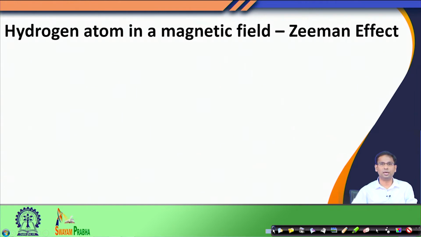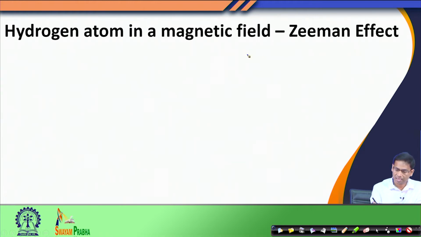In particular, we are going to discuss the Zeeman effect, or the emission spectra of hydrogen atom when it is subjected to an external magnetic field. Now, the point is, why would the hydrogen atom interact with this magnetic field or have any relation with a magnetic field? Why would the magnetic field be able to perturb our system, that is the hydrogen atom? To do that, let us see what we know from classical mechanics.